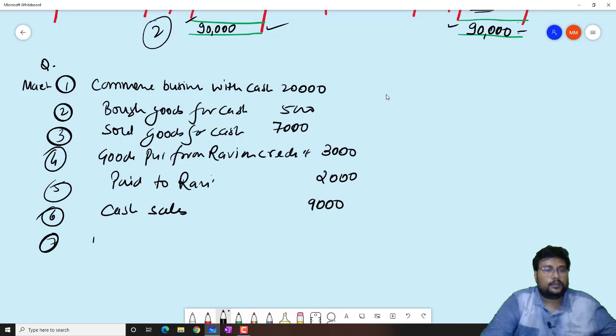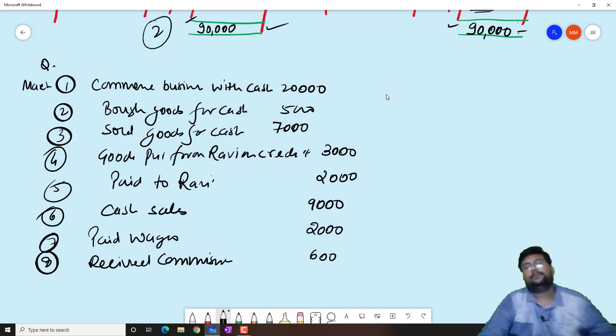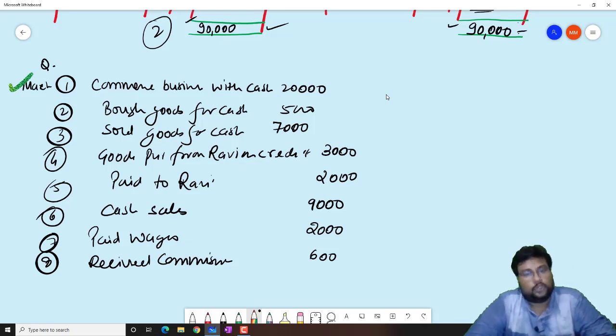Seventh, paid wages 2,000, and the eighth one is received commission 600. Beta, now this one is considered as our question.